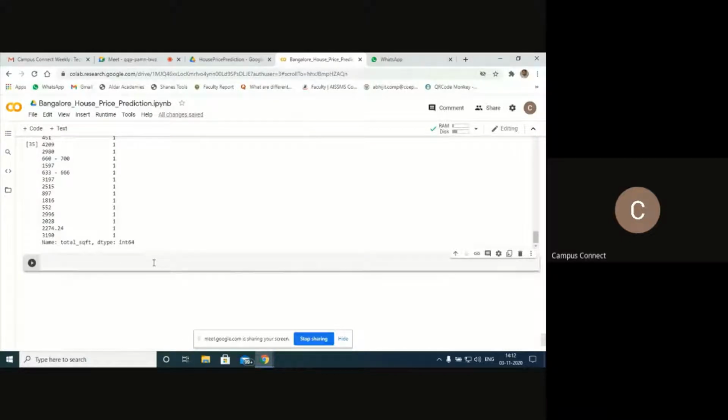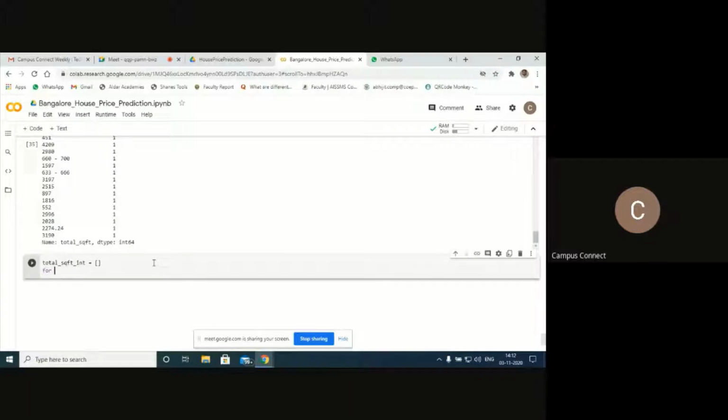I'll try to have one variable, sorry, one array, total_square_feet_int. Let's create one array. Next I'll put some condition here. I'll take a for loop to handle three different types of data: for str_value, string of value, in df3.